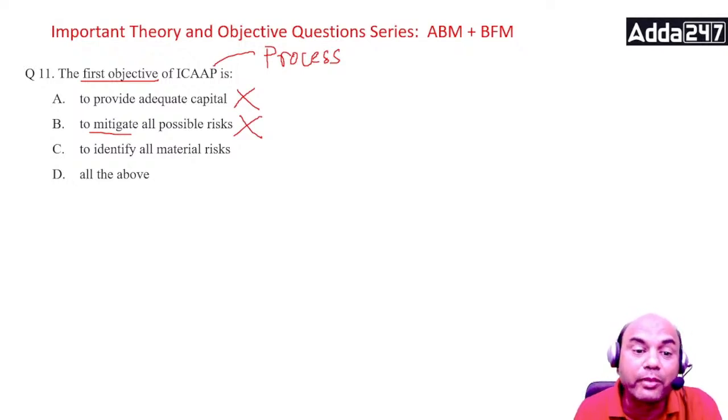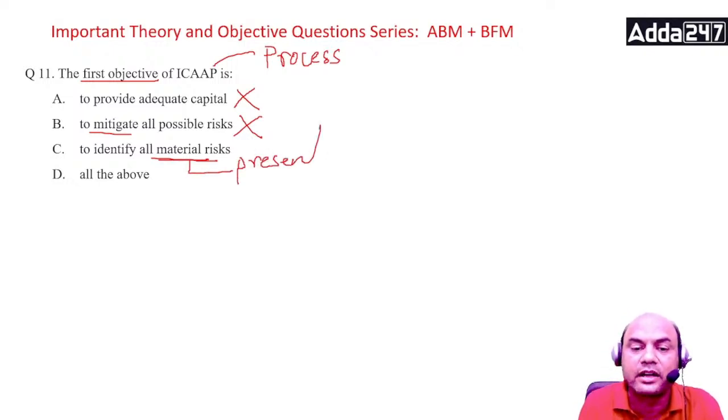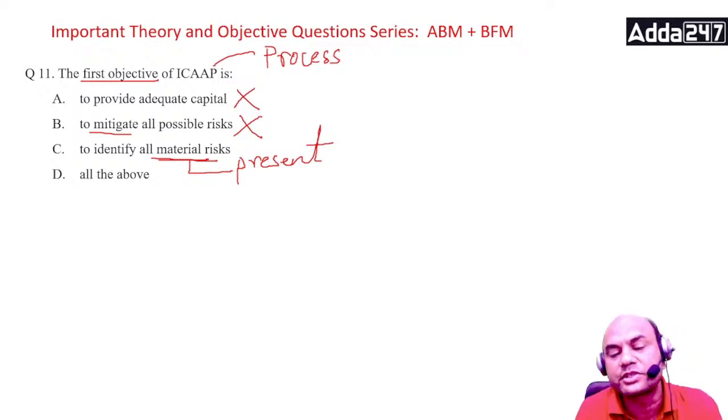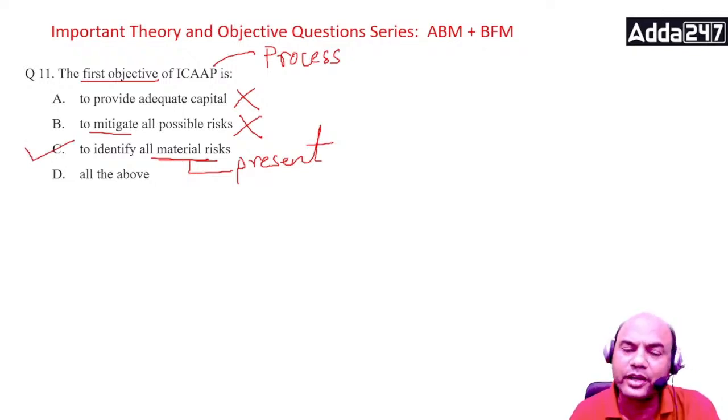Identify all the material risks. Material means the present situation. Of course, in August 19, you couldn't have predicted COVID. But in that scenario, whatever risks were available at that time, you could have predicted. So that is the answer, C. Okay? Clear? Type yes in the comment section if you have understood up till now. Everyone type yes.